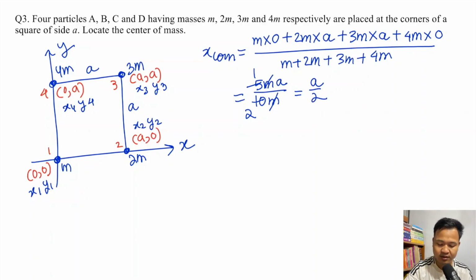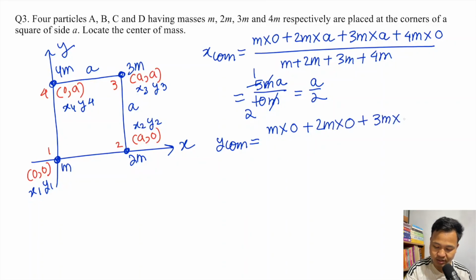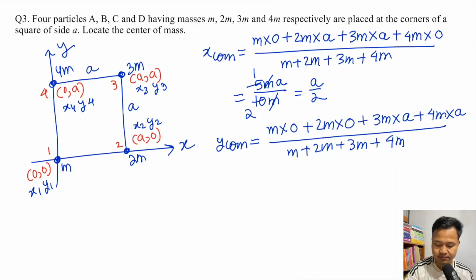Similarly ycom: m1 into y1 which is 0, plus m2 which is 2m into y2 which is 0, plus m3 which is 3m into y3 which is a, plus m4 which is 4m into y4 which is a, divided by m plus 2m plus 3m plus 4m. Solving, I have 3ma plus 4ma, which is 7ma, divided by 10m. The m gets cancelled out, and you have 7a divided by 10.